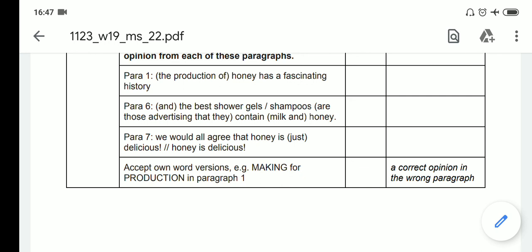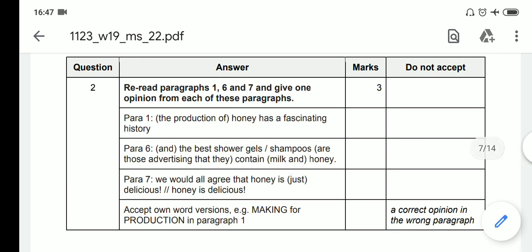So these are the answers, the marking schemes. Compare this marking scheme with your answers, and try to assess yourself. This is the marking scheme I wanted to discuss with you. I have discussed in depth the marking criteria of summary writing, and the rest is given as well. Complete your work, show me your work. If you have any problem, you can ask. That's it for now.